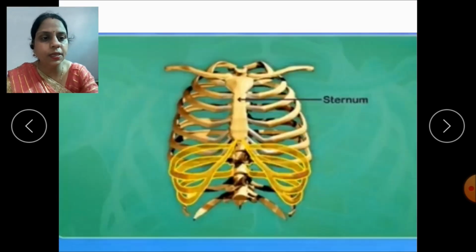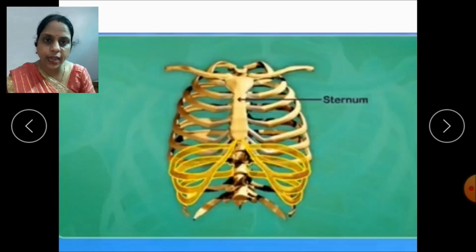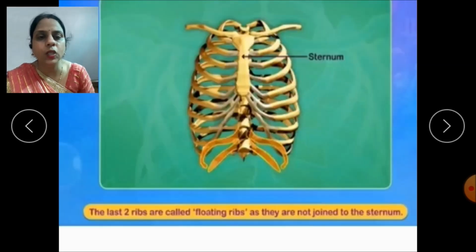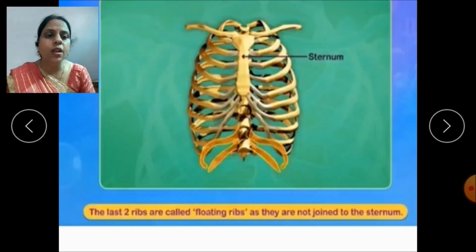And the 3 pairs, 1, 2, 3, they are attached together. Then they are attached to the sternum. Now total how many pairs have we studied about? 10 pairs. And the last 2 pairs of ribs, which are not joined to the sternum, are called the floating ribs. That means these 2 pairs are the floating ribs which are not joined to the sternum.